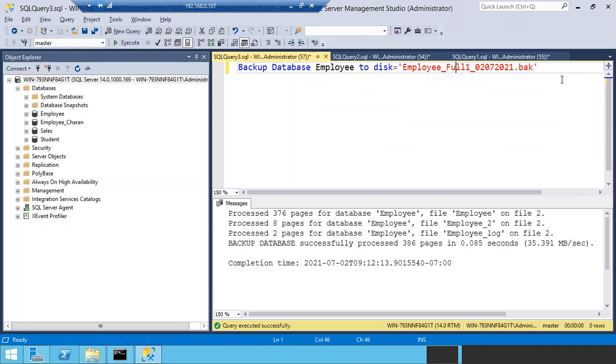If the database is small and it can complete in 1 minute, 2 minutes, 5 or 10 minutes, it is not an issue. But if it is going to take 2 or 3 hours, it is going to kill the performance of the server. So usually we take full backups every week, on Sunday or Saturday night or early morning, to avoid performance issues. So differential backup, in case you are taking a full backup every week. If you remember the patching concept, service packs are released every year, but you cannot wait.